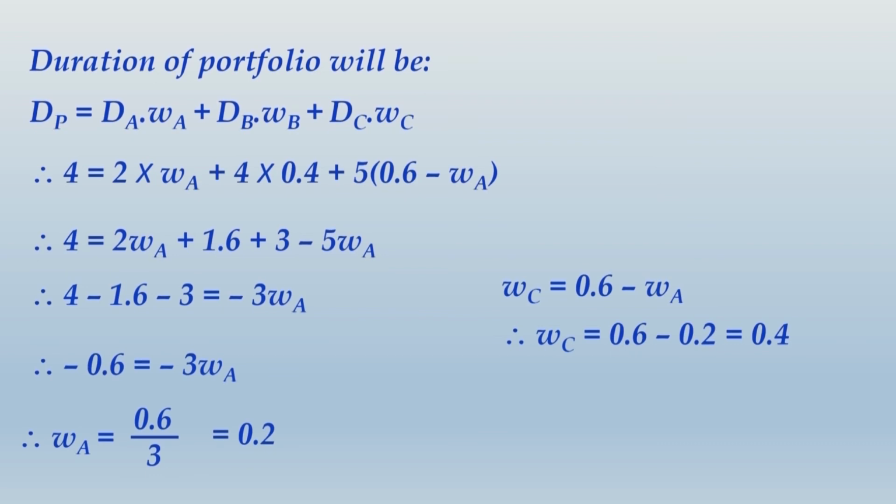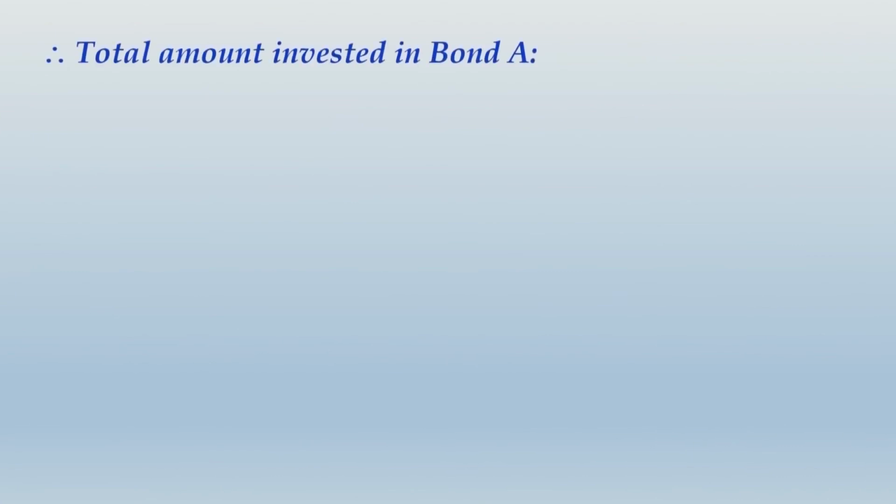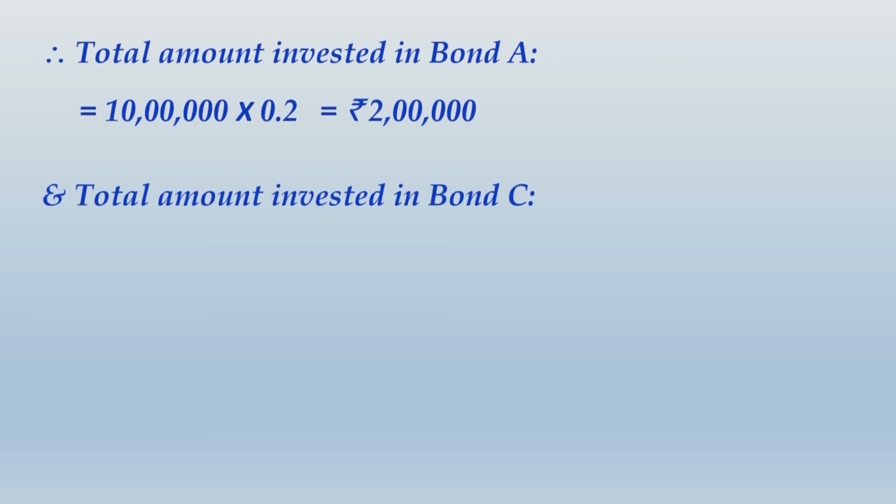Alright friends, you would have finished writing this whole thing. Now let us determine the amount to be invested in bond A and bond C. So knowing the weights and knowing the present value of the total investment, you can easily trace that 0.2 of total investment, that is 2 lakh, will be invested in bond A and 0.4 of total investment, that is 4 lakh, will be invested in bond C. So write up these two lines as well and that will be the end of the solution.